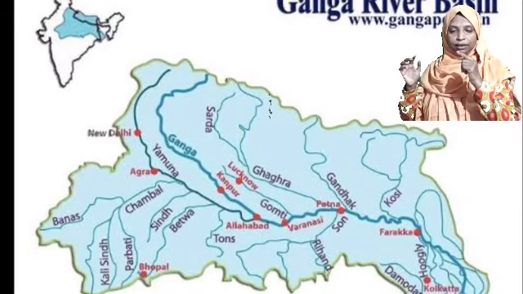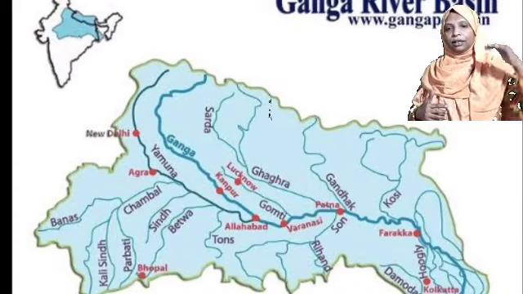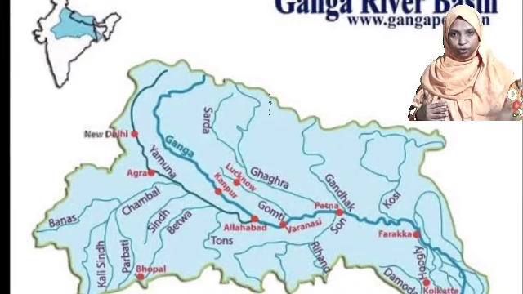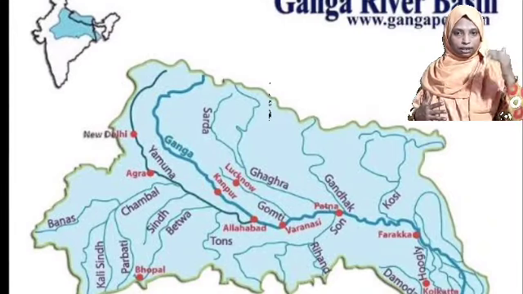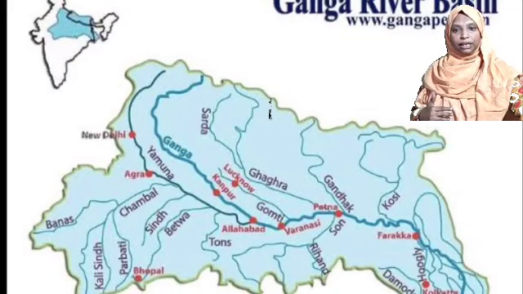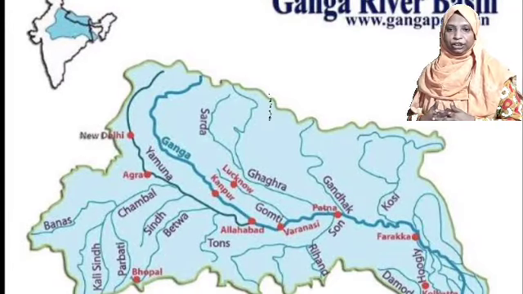Not only from the Himalayan or peninsular areas, but also from areas like Assam, many small tributaries join the Ganga, and the river Brahmaputra also joins the Ganga in Bangladesh.